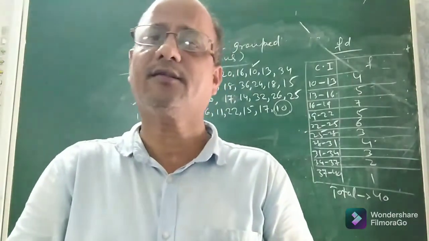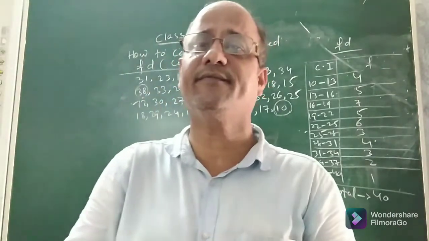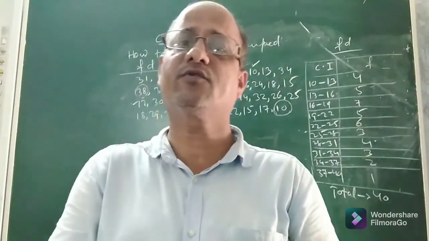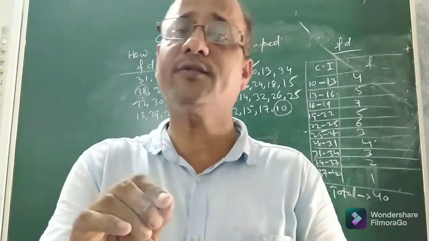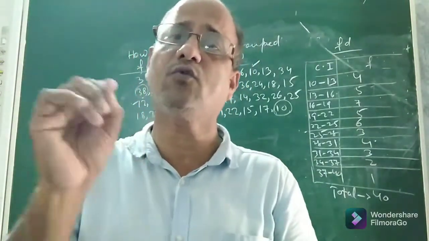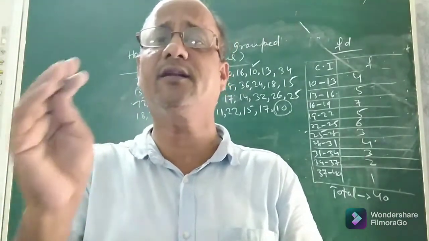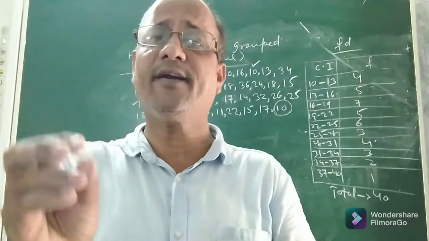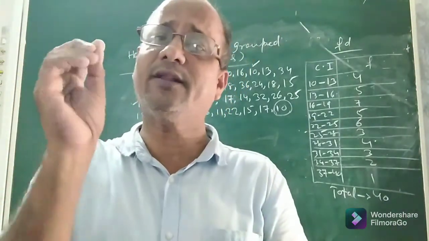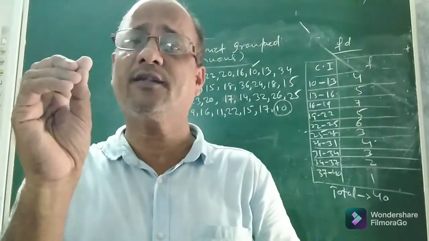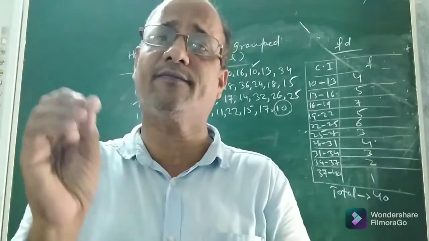Children, in the last class, we were discussing how to convert an inclusive type group frequency distribution to an exclusive type. Means, if the group frequency distribution is discontinuous, how to make it continuous. That means how to make the classes continuous. How to prepare a continuous frequency distribution which is exclusive type, and what is the necessity of exclusive type or continuous group frequency distribution? You know that already I have discussed.